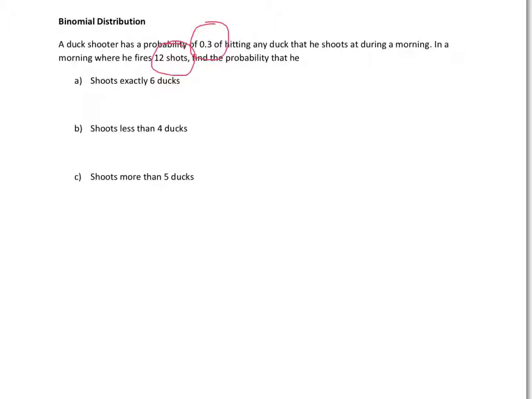Okay, so for shooting exactly 6 ducks, we want the probability that X is exactly equal to 6. So what are we going to do? Well, we care about the parameters. We've got n, p, and x.